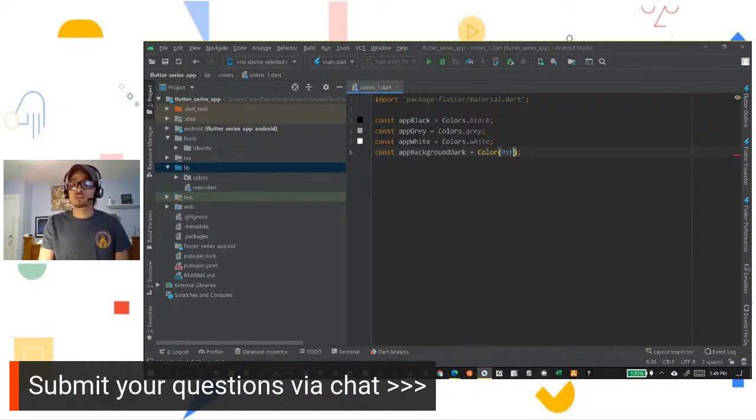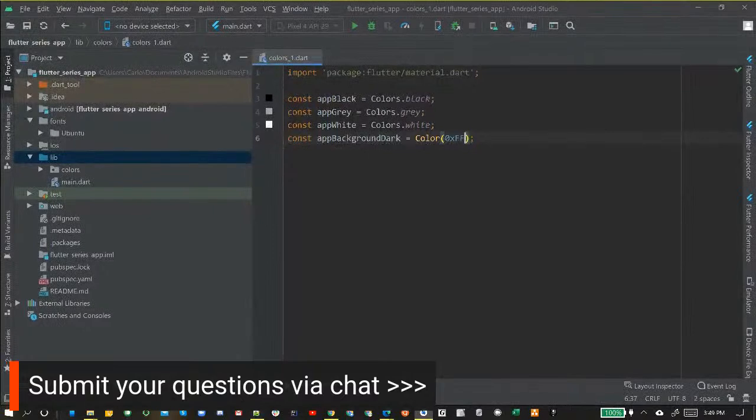The next 2 characters are going to represent the opacity of the color. FF refers to full color, without any opacity. If you want to change the opacity of the color, there is an opacity chart that you can refer to. There are going to be 2 different characters.